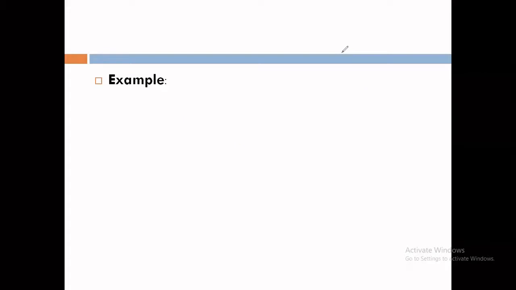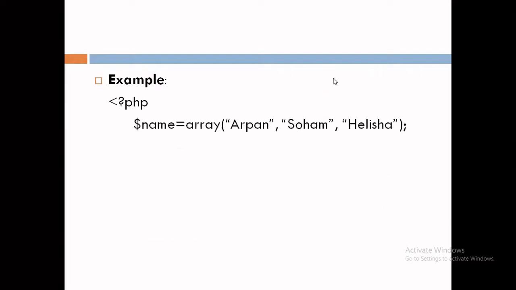Now let's look at an example of an array. Your example is: starting tag of PHP, angular bracket question mark PHP, then $name. Here $name, that is the name of the array, is equal to array, that is a keyword or a function by which we can create an array. Then in double quotation Arpan, in double quotation Soham, and in double quotation Alisha. These three are the elements of the array name. Arpan is my first element, Soham is my second element, and Alisha is my third element.